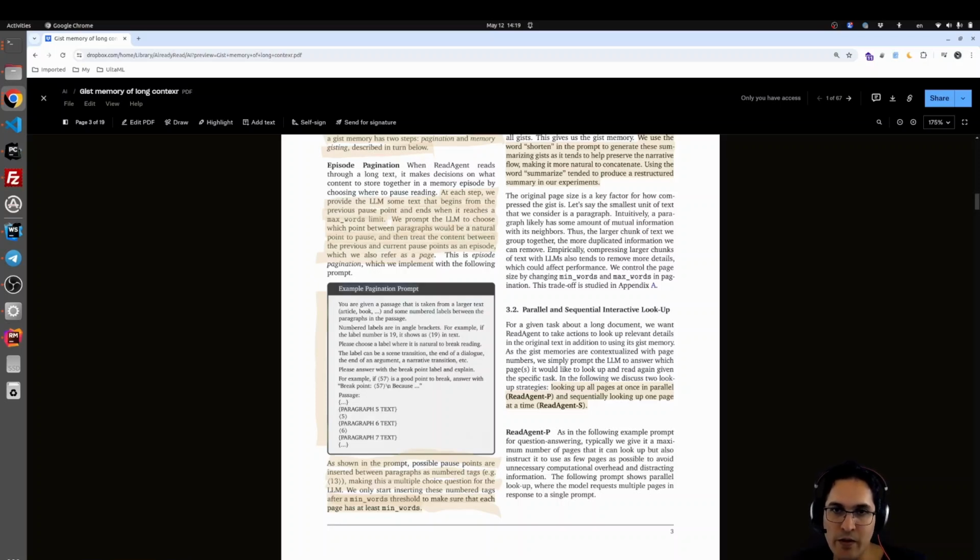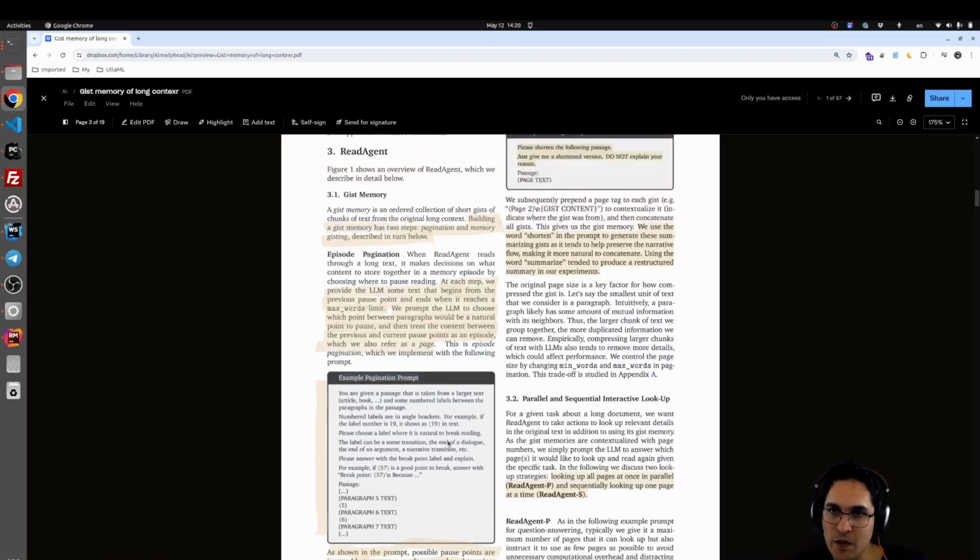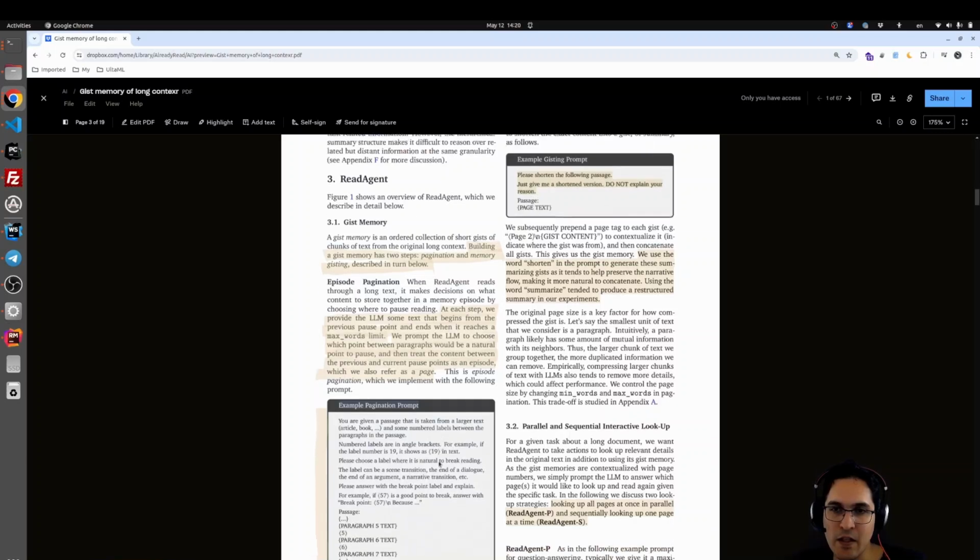So they are referencing each paragraph, for example, that this is one paragraph. And when the language model wants to return the result, it answers, 57 is a good point to break, answer with breakpoint 57 because of this reason. Okay, so it somehow has a small summary about why we need to break this way. And then from this, they will get pages.